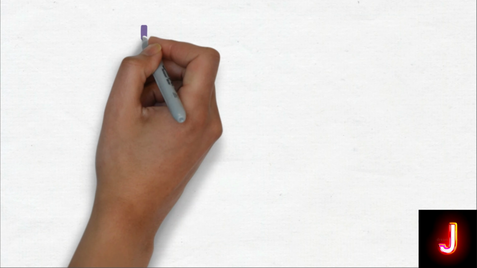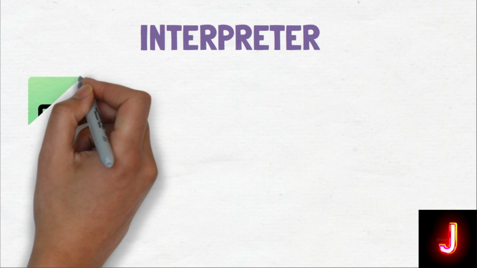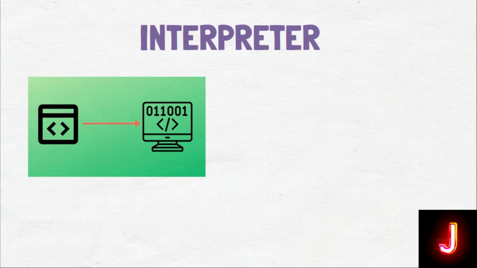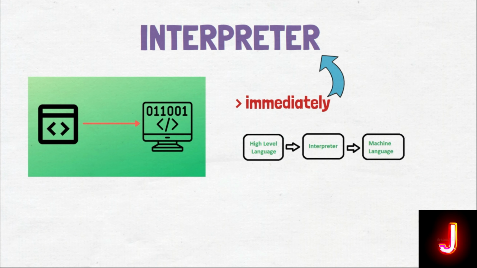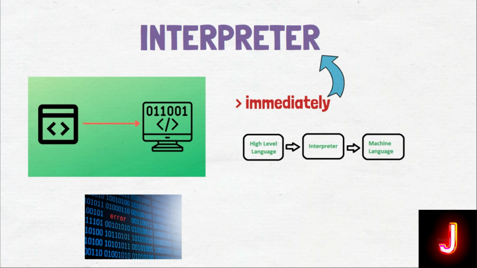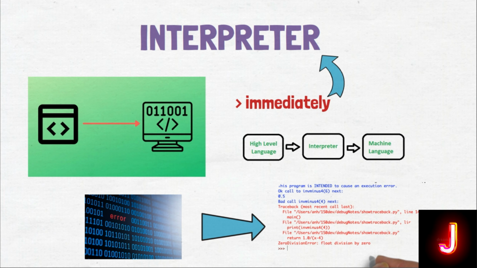Third, we will talk about interpreter. The language processor that translates a single statement of source program into machine code and executes it immediately before moving on to the next line is called an interpreter. If there is an error in the statement, the interpreter terminates its translating process at that statement and displays an error message. Only after removal of the error does the interpreter move on to the next line for execution.